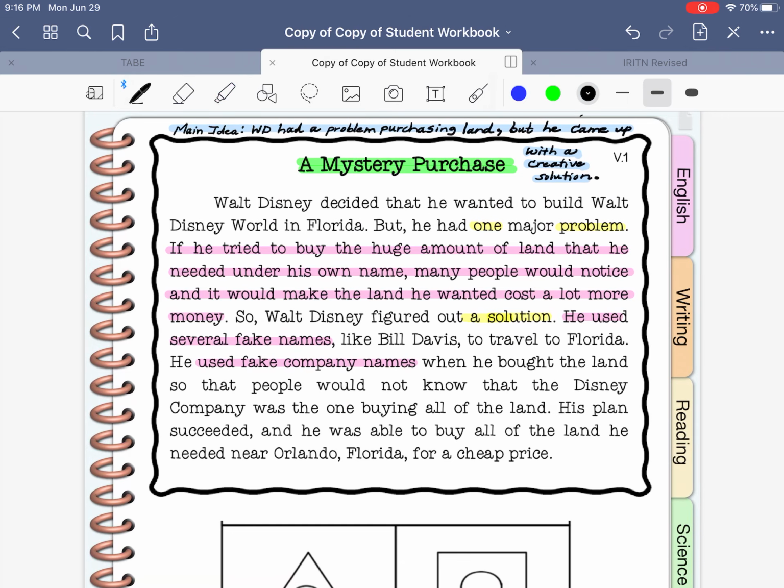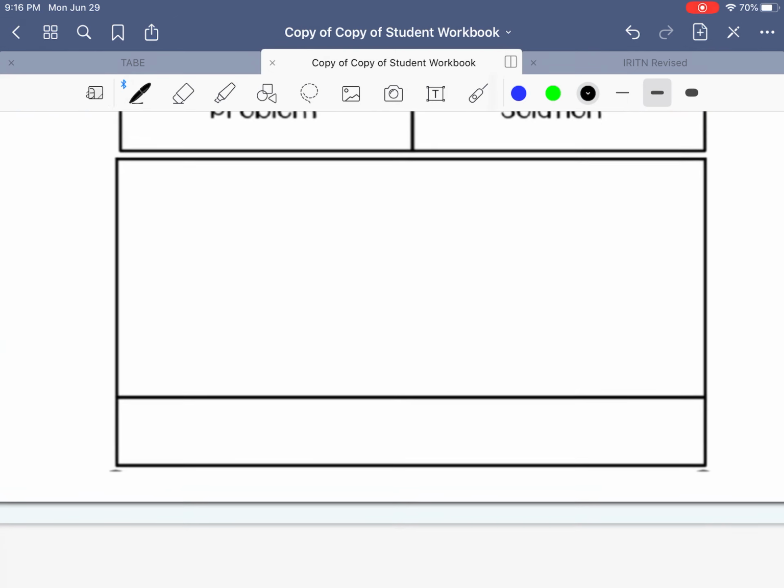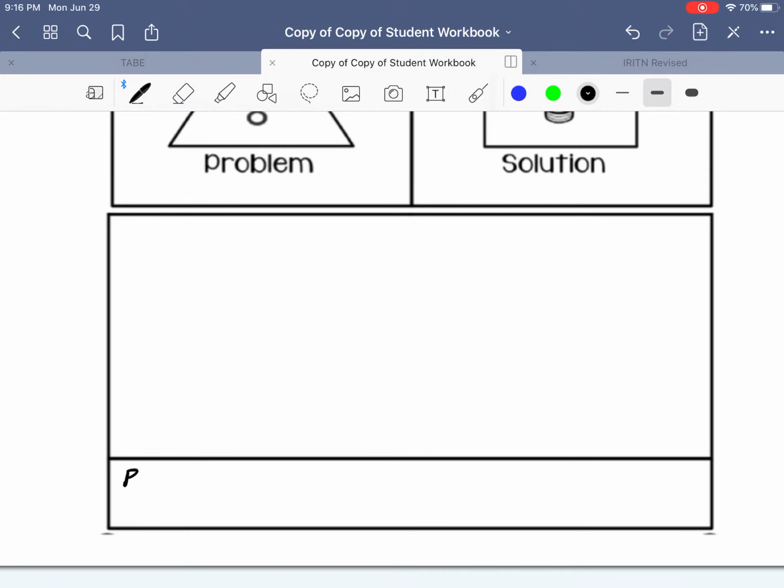So let's put this in our own words. First of all, what was Walt Disney's problem? Clearly identify. Walt Disney needed a lot of land. I'm going to say a lot of cheap land.